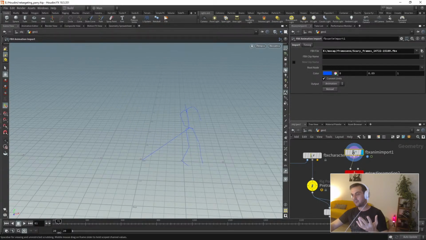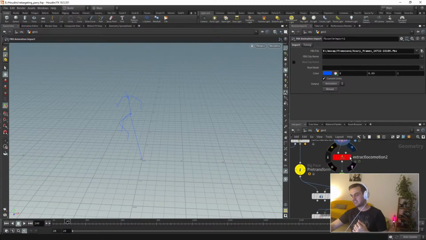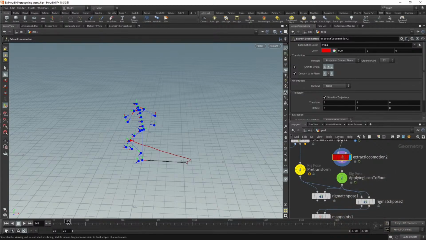So basically, what you see here is that if you want to use this for gameplay, what is going to happen is that the animation is going to play, but once the animation finishes, the character is gonna go back to the original position, to the capsule position. Okay, so to prevent that, what we do is extract the locomotion. So you can see here now that red thing there is the locomotion, and as you can see, it's moving where the hip was moving before, and now the character is static.